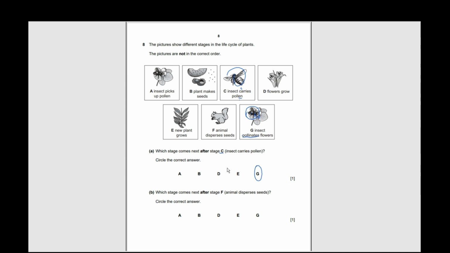Which stage comes after stage F? Animal disperses seeds. As we can see, a squirrel disperses seeds. Can we say flowers grow? No. Actually, before a flower grows, a plant needs to grow. When the plant grows, then we can say yeah, flowers grow. So no, this one's wrong. So the answer is E.